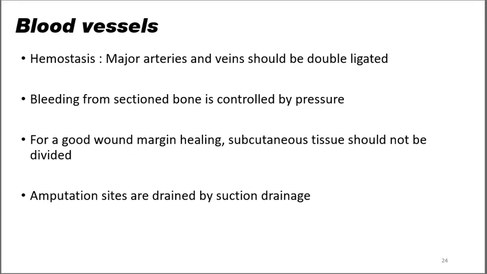In case of use of fasciocutaneous flaps, they should be even and broad, and attention should be given to their blood supply, especially in people with vascular compromise like disease states in diabetes. Amputation sites are drained by suction drainage, and if improper suction is performed, or if there is improper drainage, then there might be formation of hematoma which can become infected.